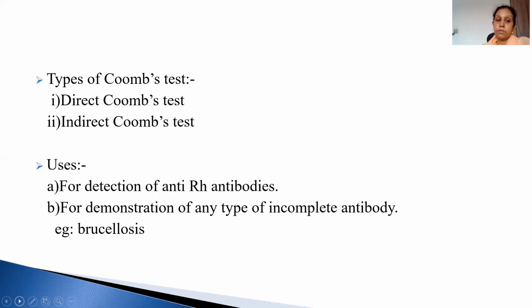There are two types: the direct and the indirect Coombs. The uses are to detect anti-Rh antibody and to demonstrate incomplete antibody in brucellosis. This phenomenon also occurs in brucellosis.